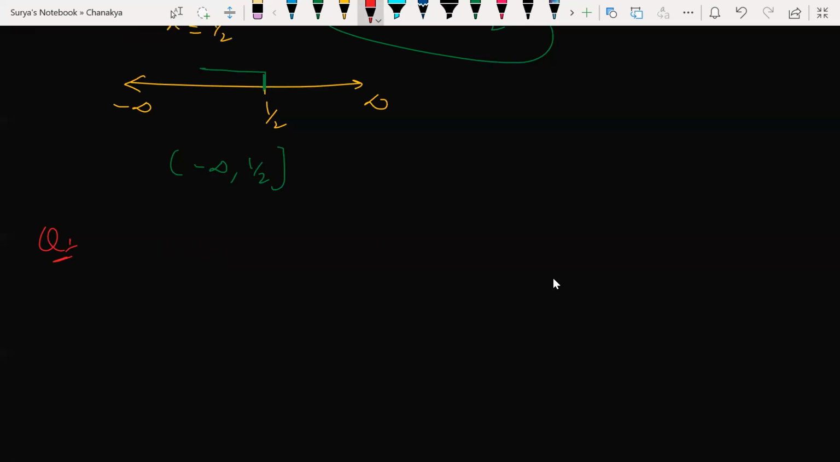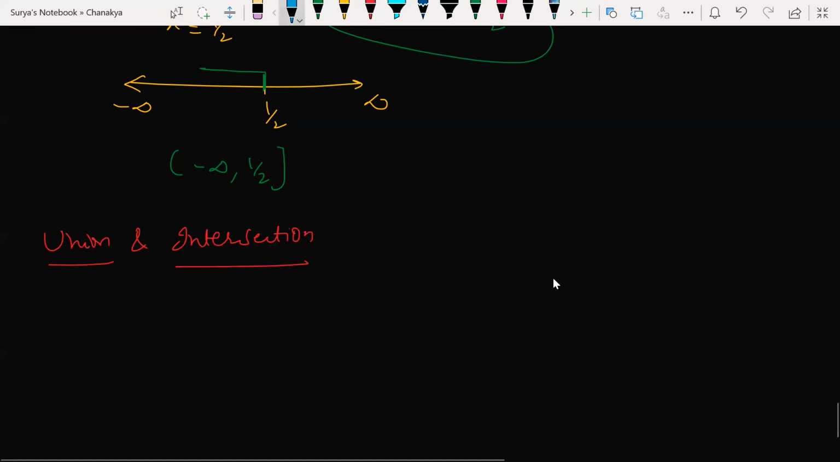Yes, everyone understood this, right? Now you guys know about union and intersection, right? What do you mean by union, and what do you mean by intersection? Union is nothing but what, beta? Merging, combining. Intersection is nothing but writing common elements. Learned in set theory, 7th standard.